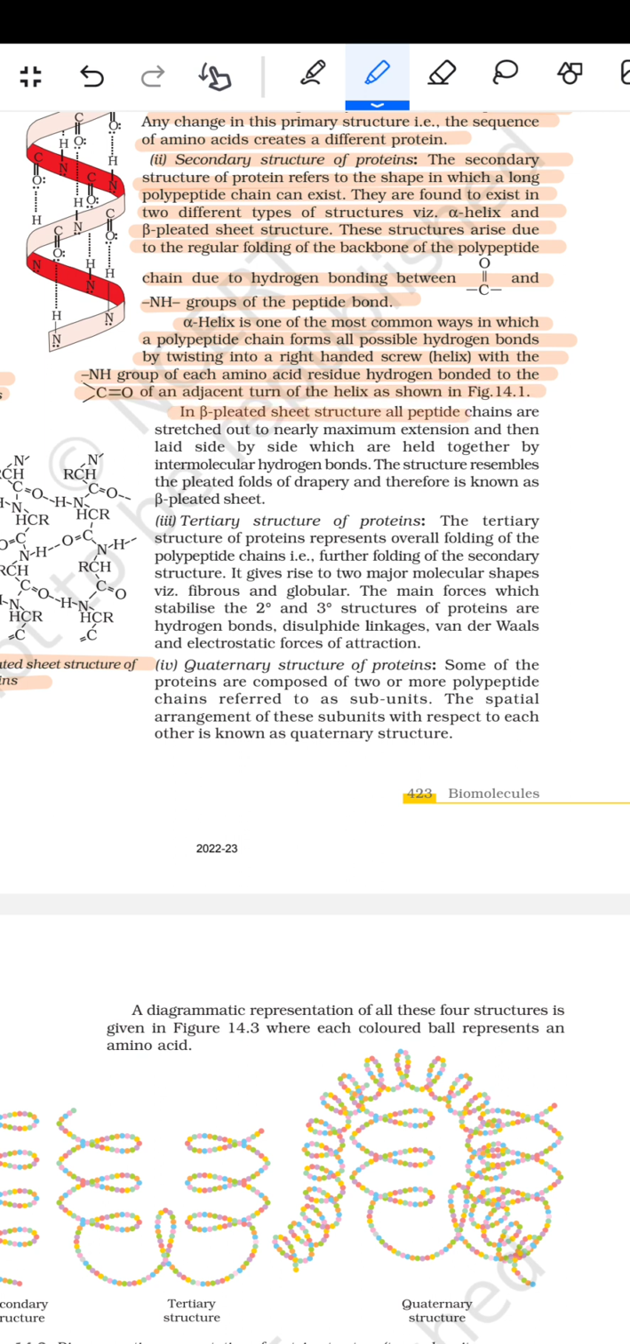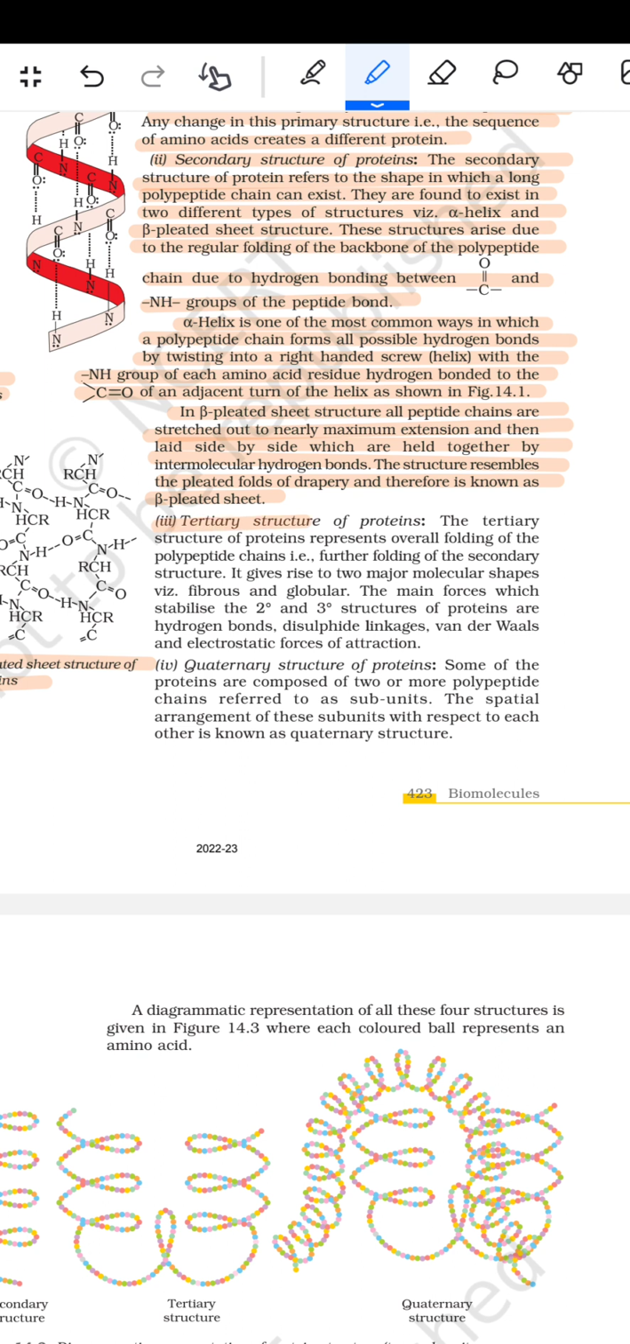In the beta pleated sheet structure, all the peptide chains are stretched out to nearly maximum extension and then laid side by side, held together by intermolecular hydrogen bonds. The structure resembles the pleated fold of drapery and therefore is known as the beta pleated sheet.